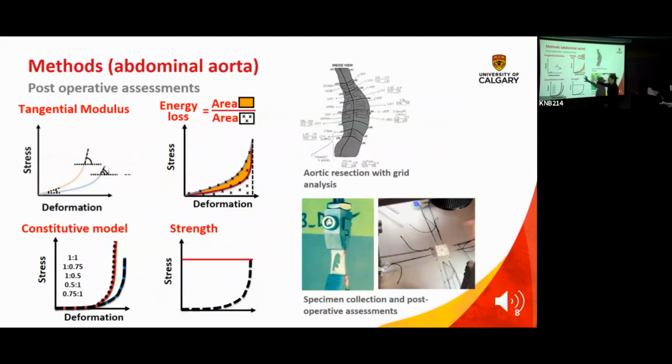We do a bunch of mechanical tests. We look at stress and strain in the two directions with a biaxial device that's pictured here. We also look at the strength of the tissue, maximum stress at rupture, through a uniaxial test. We look at energy loss, so we perform repeated cyclic tests to see if the material is elastic or if there is some energy loss in the behavior.